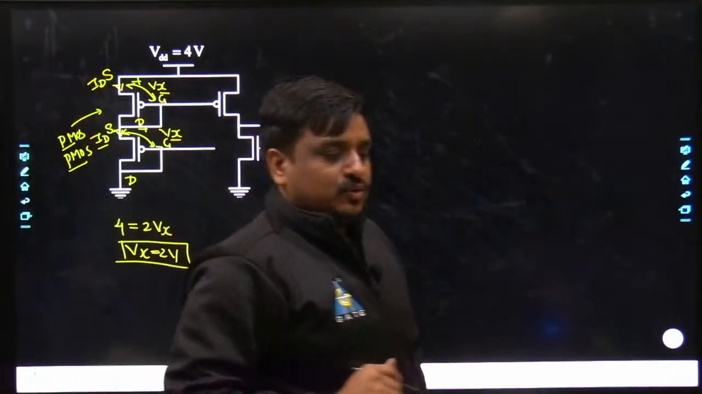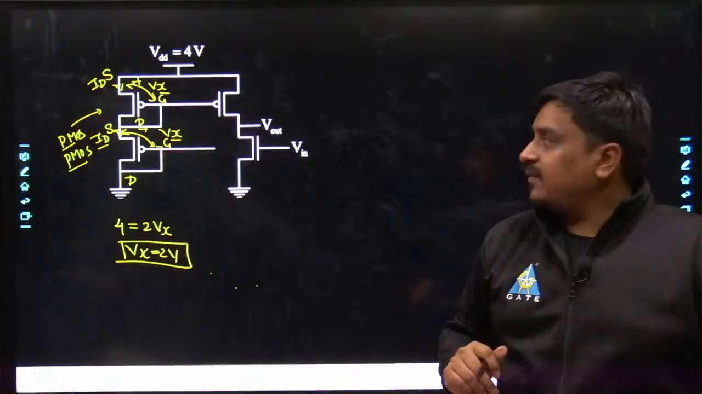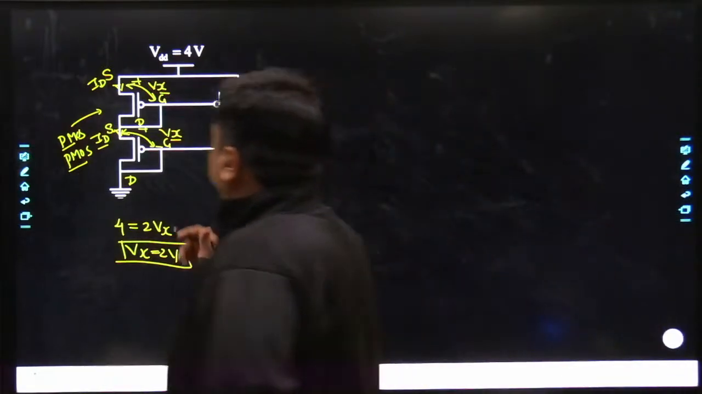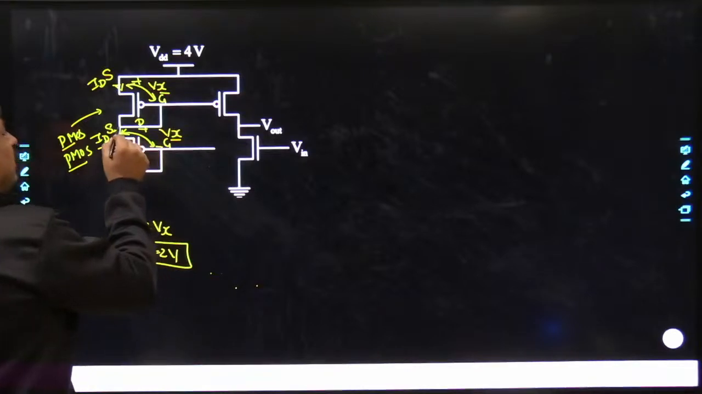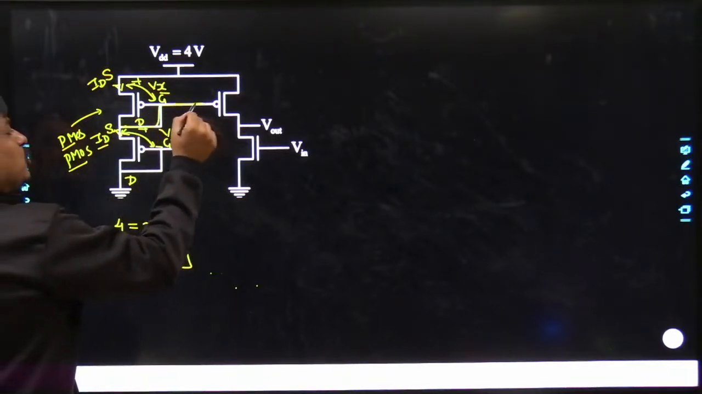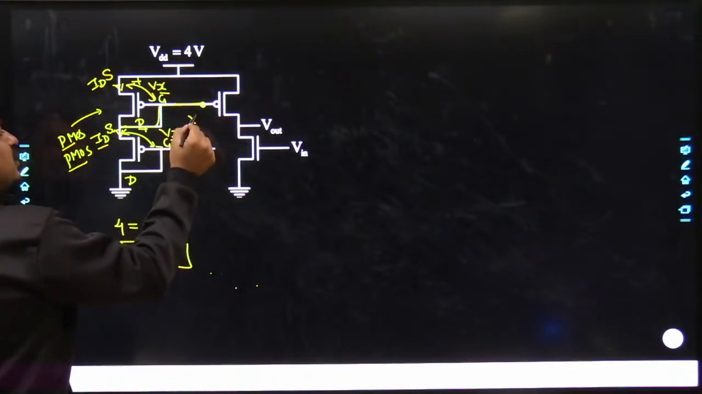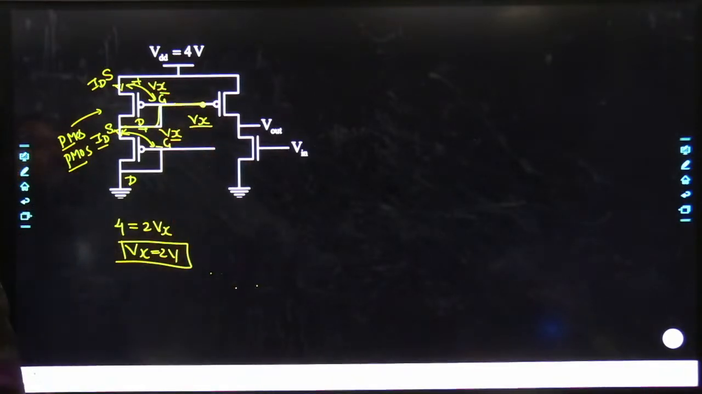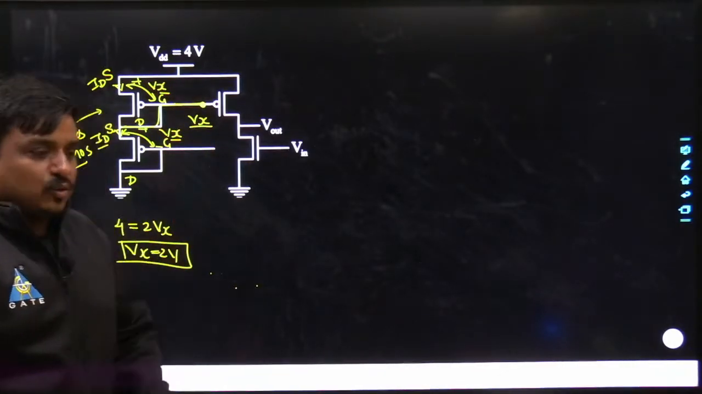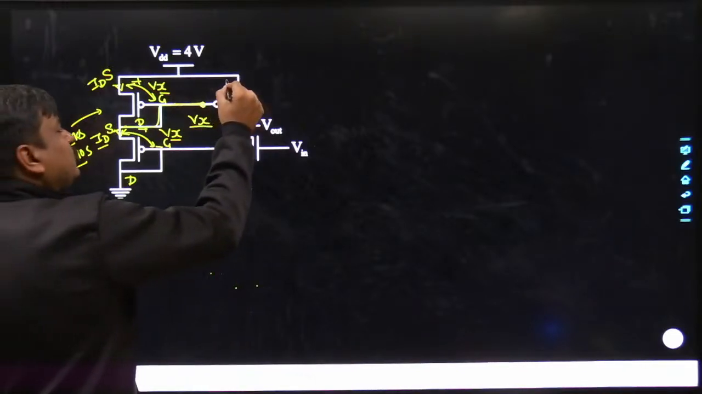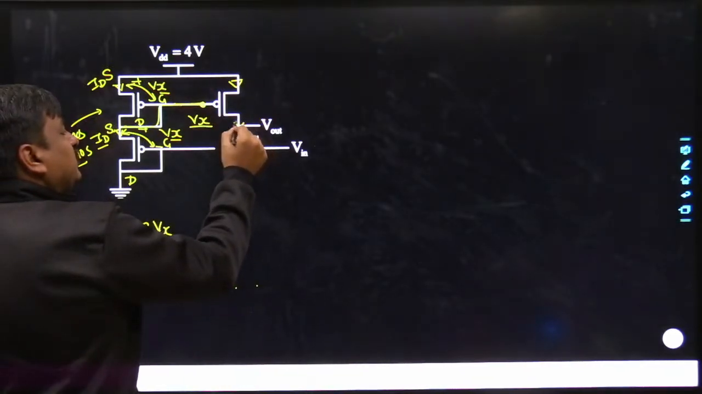Vx is simply equal to 2 volt. Agreed, my dear friends? So if Vx is known to be 2 volts, which is the voltage across this, now you have the voltage across this terminal also, Vx. Now the same methodology would be used here also. The same current has to be processed over here.